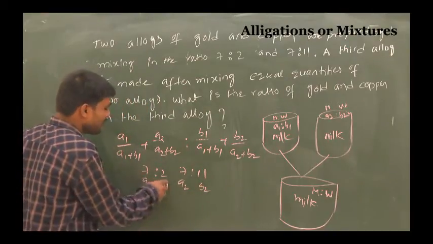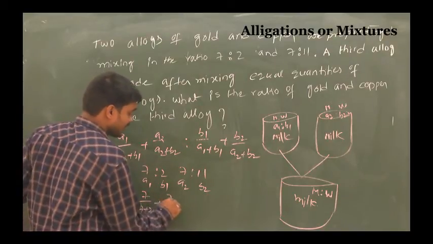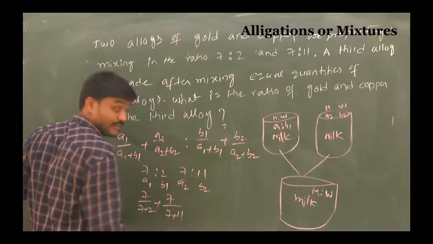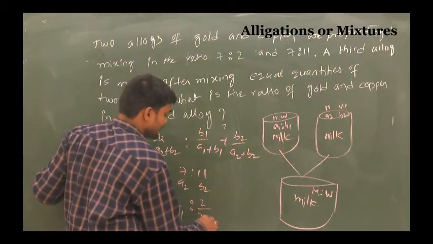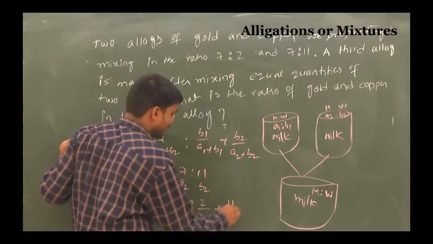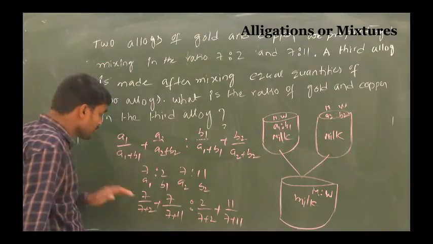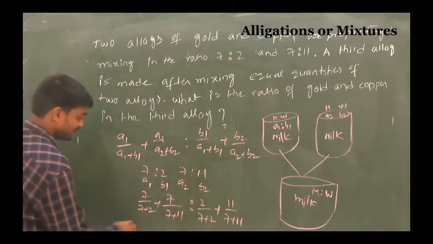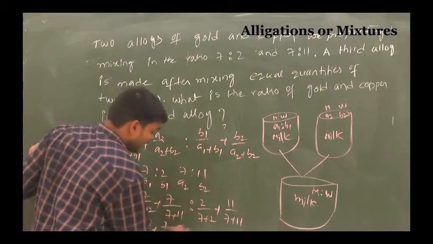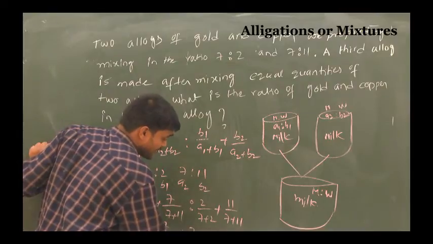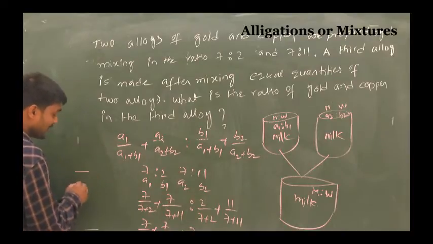So A1 by A1 plus B1 is 7 by 7 plus 2, then next 7 by 7 plus 11. Then B1 by A1 plus B1 is 2 by 7 plus 2, then 11 by A2 plus B2, 7 plus 11. So you can take 7 by 9 plus 7 by 18, then 2 by 9 plus 11 by 18. So you can take the LCM, that is 18.